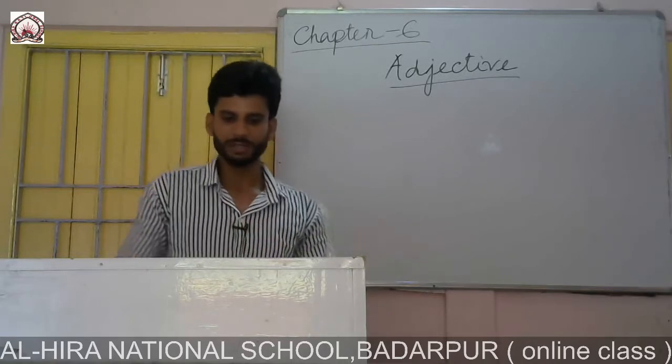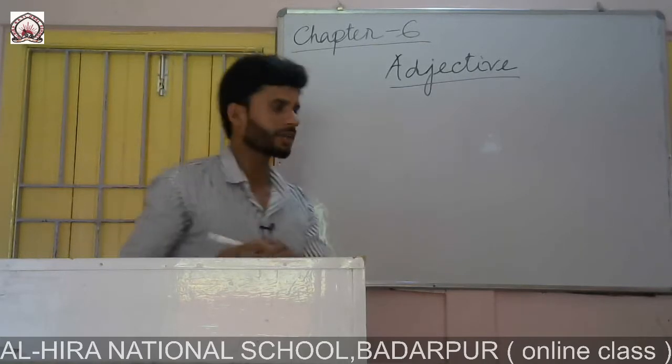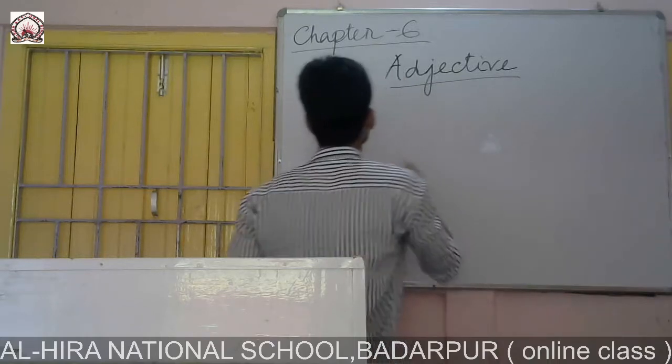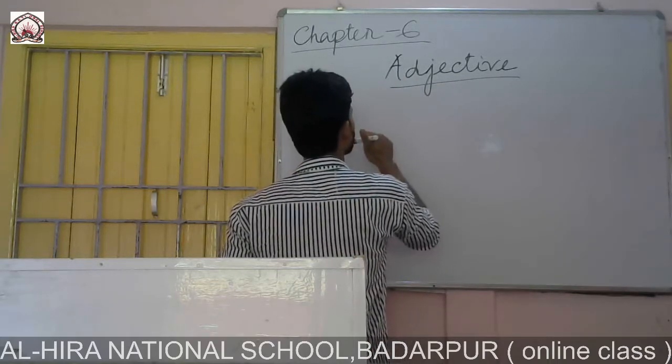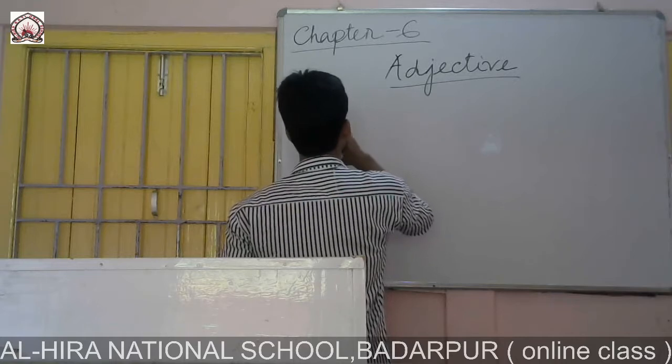But here in this chapter, let me write 2 or more examples to show you some adjectives.